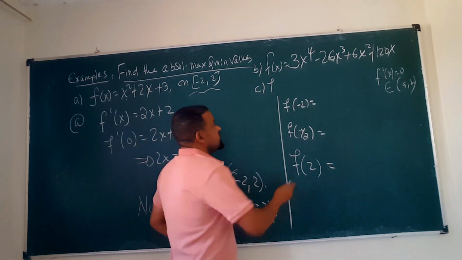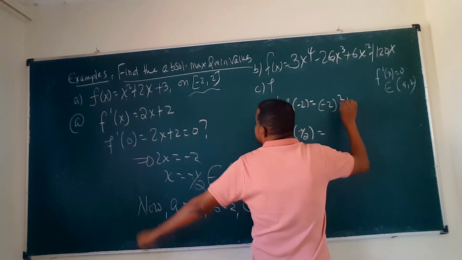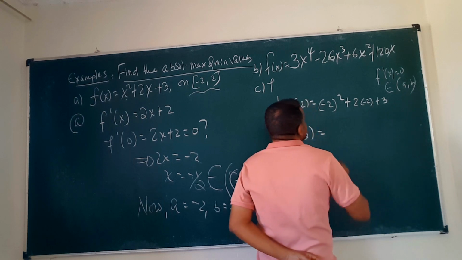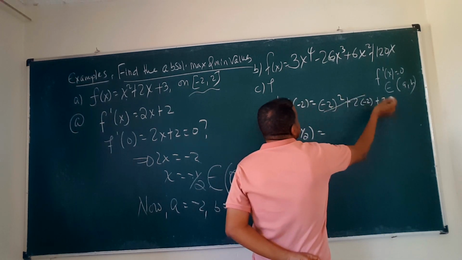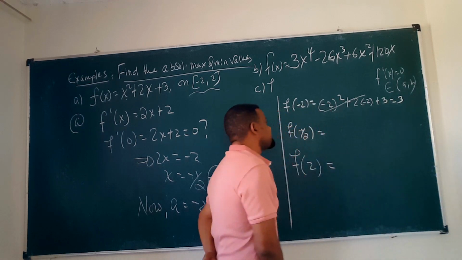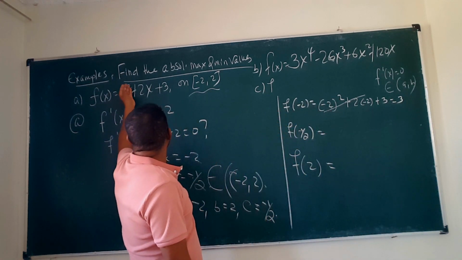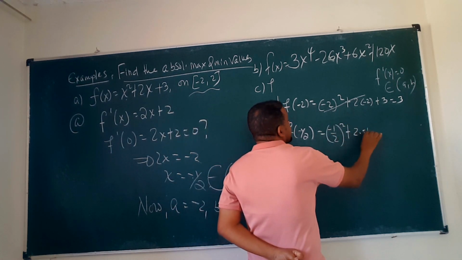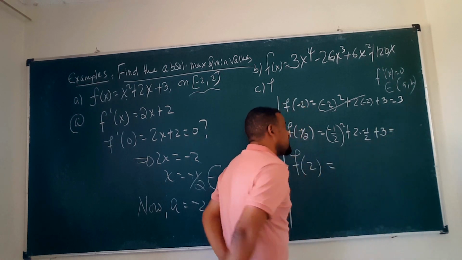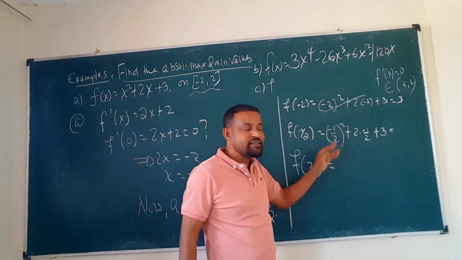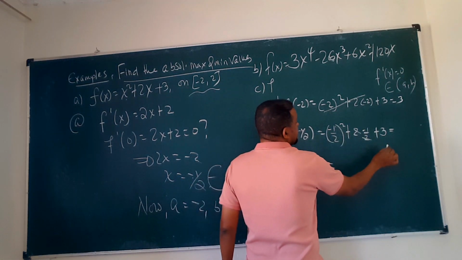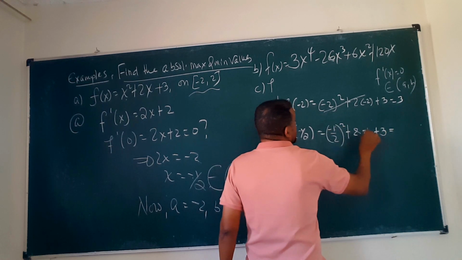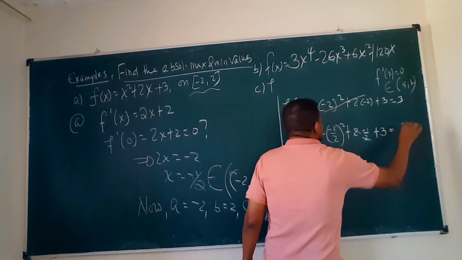So that will be negative 2 the whole square plus 2 times negative 2 plus 3. This is 4, this is negative 4, so they cancel. That will be 3. Negative 1 over 2: negative 1 over 2 the whole square plus 2 times negative 1 over 2 plus 3. So this is 1 over 4, right? This is cancelled by this. Negative 1 plus 3 is positive 2, positive 2 plus 1 over 2 is 3 over 2.